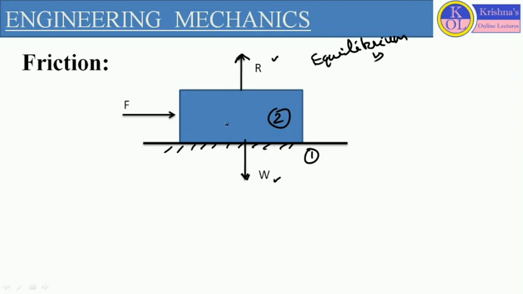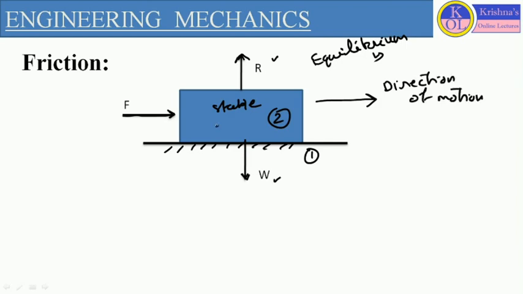But here we are considering this body as being at rest. Now if we apply some external force on this body in a particular direction, the body will try to move in the same direction. So this direction we consider as the direction of motion.